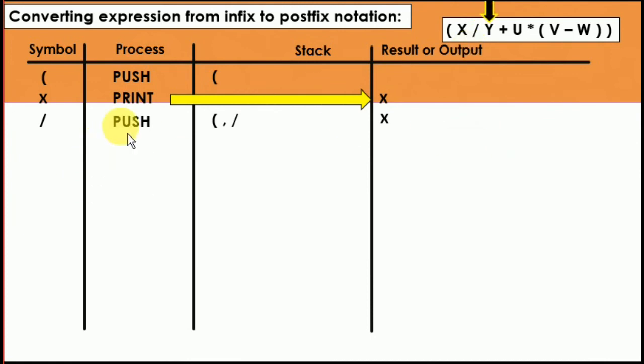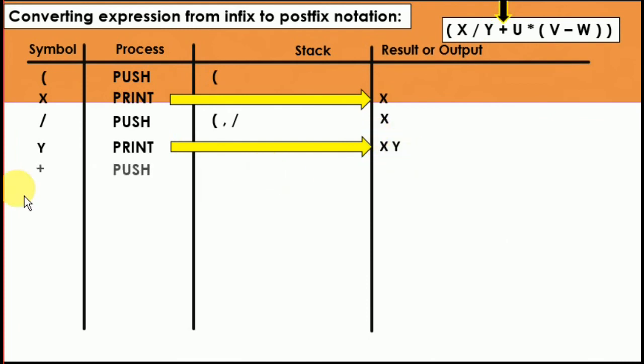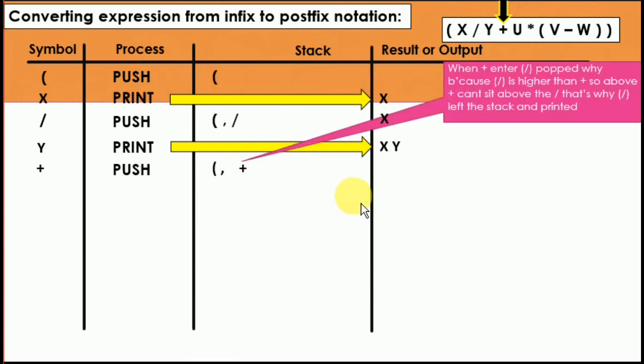Next y is going to be printed. Now the result is xy. Next plus, it's an operator, it is pushed. So there are bracket comma plus. Where is the division sign? It leaves. Why? Because division has the highest priority and plus is the lowest, and the lowest is not going to sit at the top of the highest priority. So the highest priority leaves the stack and plus remains there. Here the divide sign is removed and moved outside, and xy divide is going to be the result.